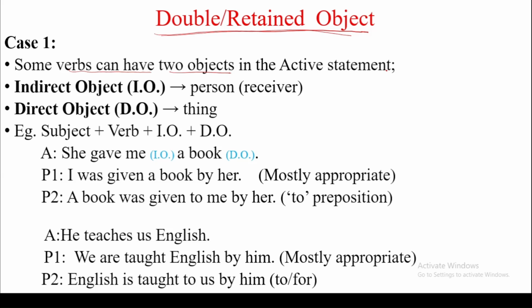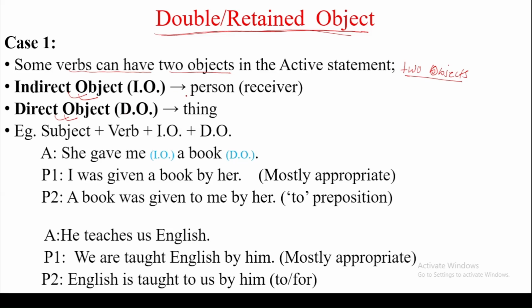If an active statement has two objects, this is the case of double or retained object. So in these two objects, we have to first identify which is the indirect object and which is the direct object. So how to identify direct and indirect object?